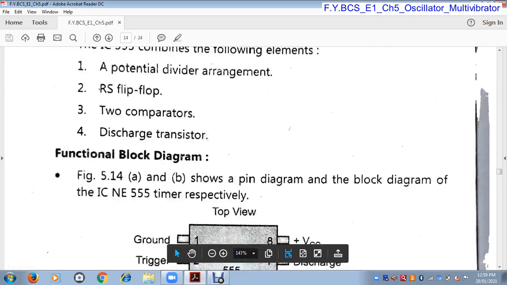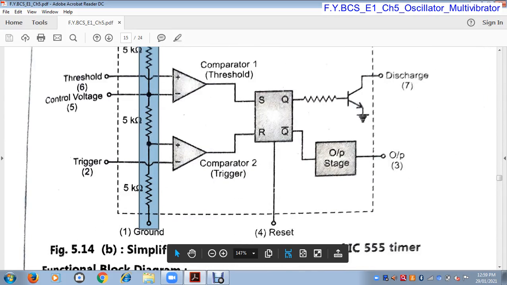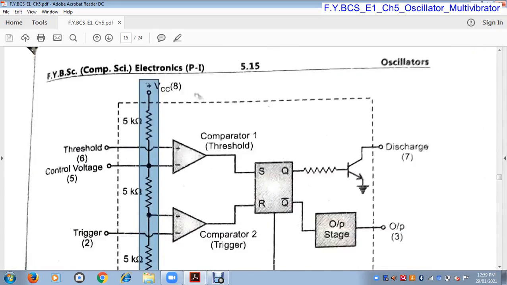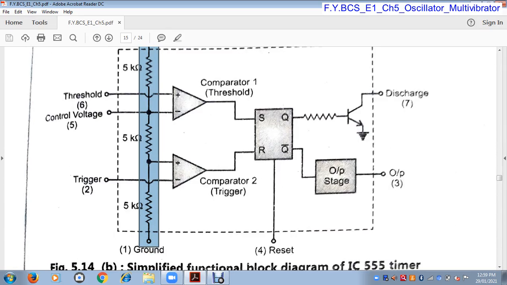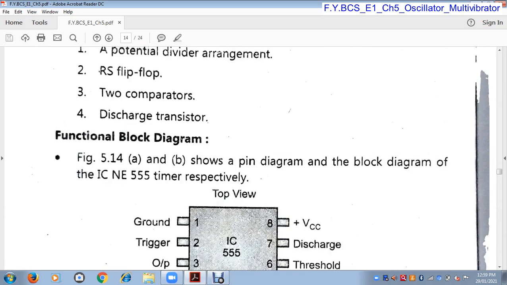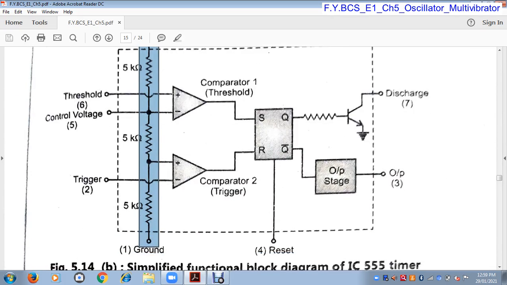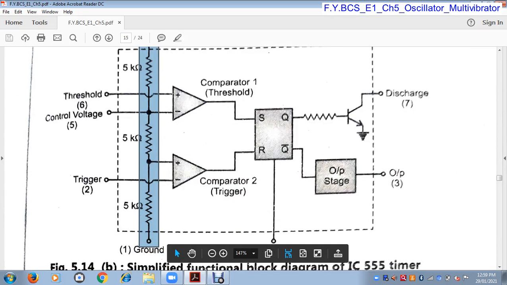Then the next element is the RS flip flop. This is the RS flip flop. Then the next element is the two comparators, comparator 1 and comparator 2. Then the next element is the discharge transistor. So this is the transistor. So these are the elements of IC555.